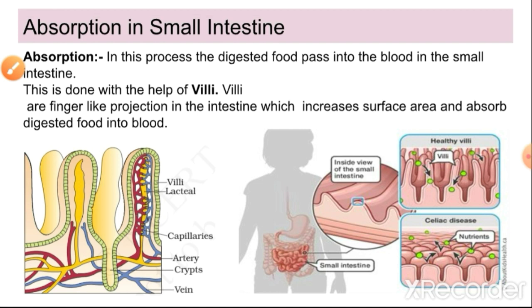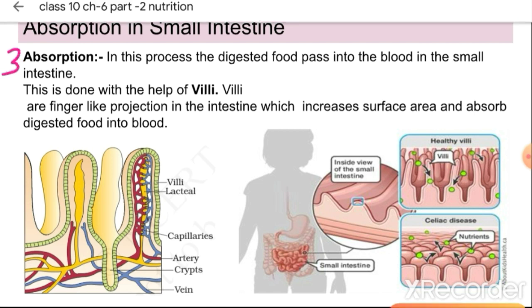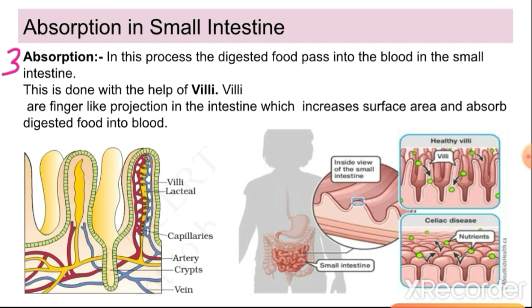Now after digestion the third step comes about. The third process is absorption. So in absorption, how does the absorption happen? The absorption takes place in the ileum, part of the small intestine. So in the ileum the absorption process is done. In the duodenum the final digestion takes place, and in the ileum the absorption takes place.